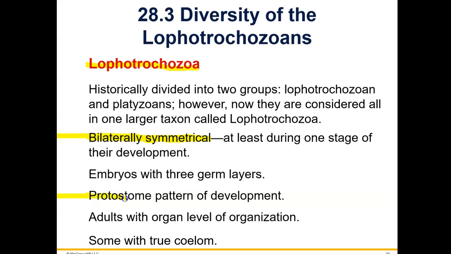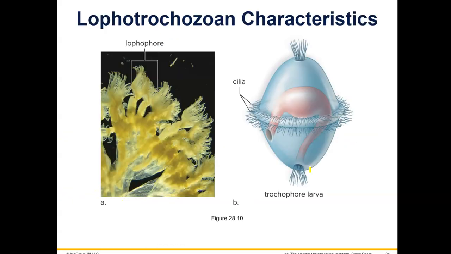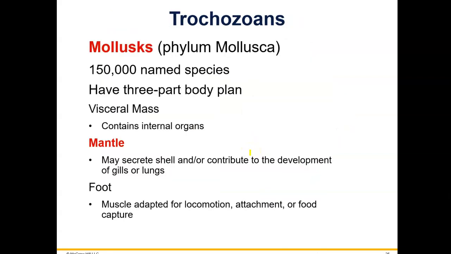show the protostome pattern of development, unless they're flatworms, which you can't call protostomes because they don't even have a body cavity. Some do have a true coelom, and some have what is called a pseudocoelom. Some don't have a coelom at all. The reason for the term Lophotrochozoan has to do with the larvae: the Lophophore larvae looks like this, and the Trochophore larvae looks like this, and that's what distinguishes them.